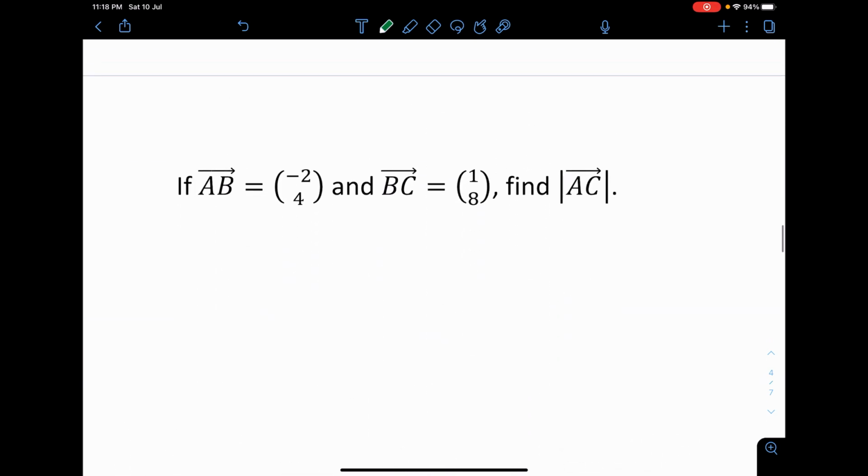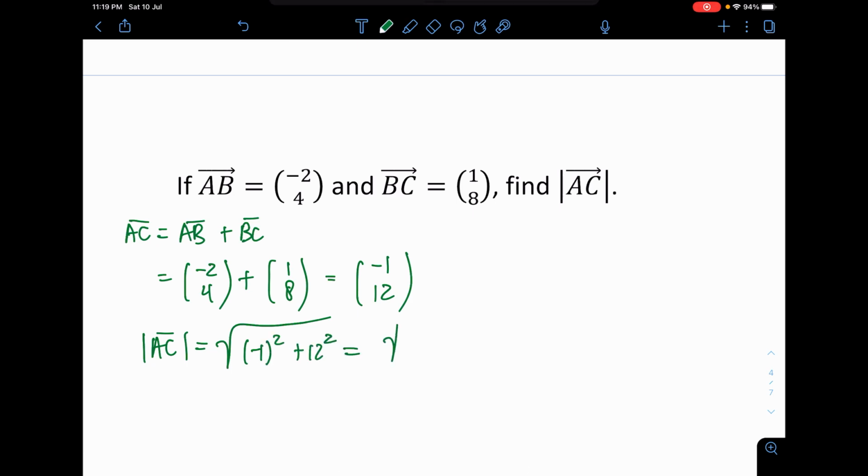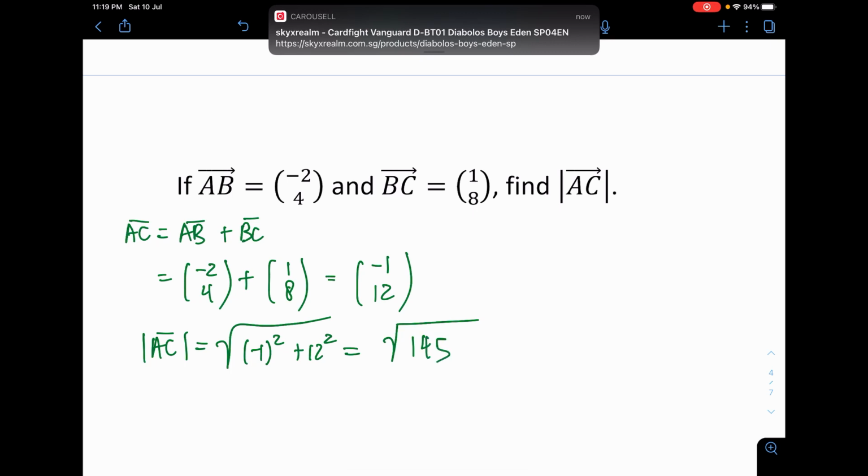If I have vector AB and vector BC, find out the length of AC. Finding the length of AC, I need to find the vector of AC first. Simply take AB plus BC, negative 2 and 4, plus 1 and 8, and then you just get negative 1 and then 12. Finding the length of AC, you just need to do Pythagoras, so negative 1 squared plus 12 squared, and that will be square root of 145. Okay, nice.